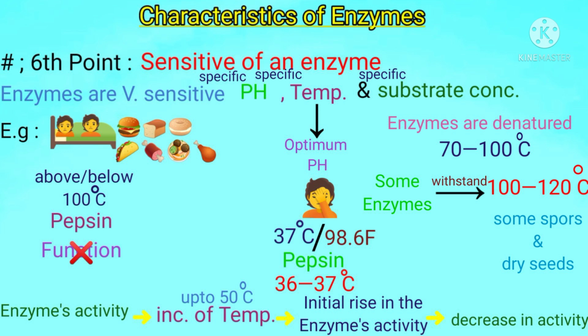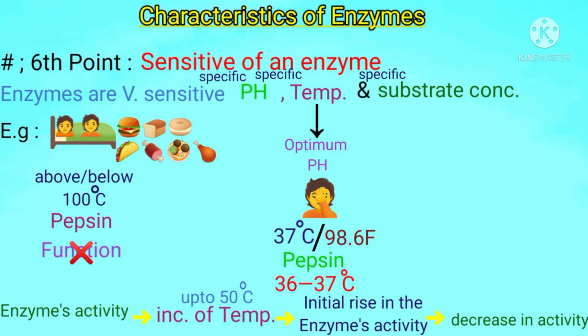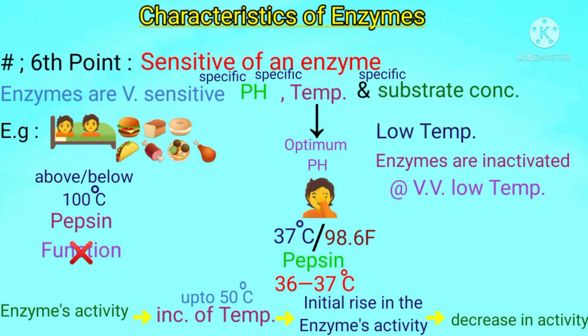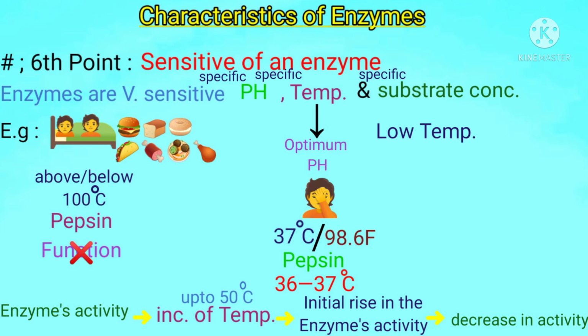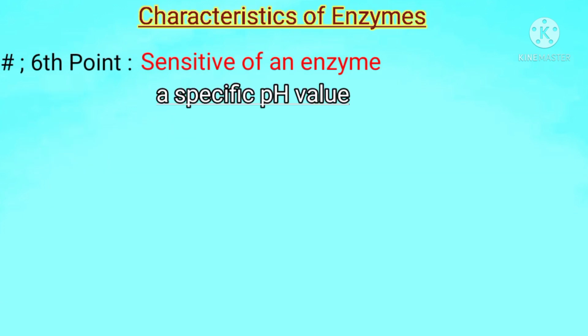Like high temperatures, enzymes are also sensitive to low temperatures because they are inactivated at very low temperature, but they are not destroyed at 0 degrees or below 0 degrees centigrade. In addition to these high or low temperature problems, enzymes also require a specific pH value.